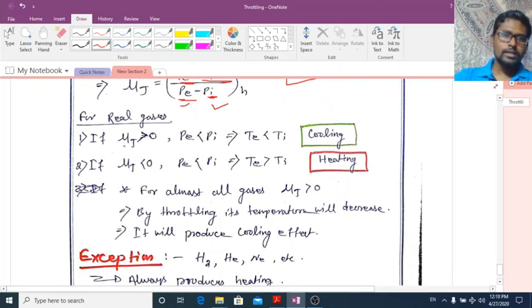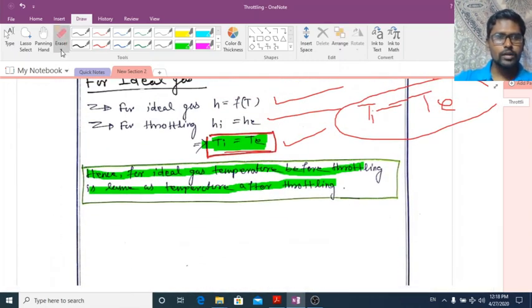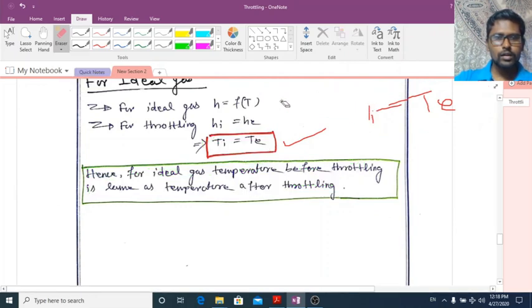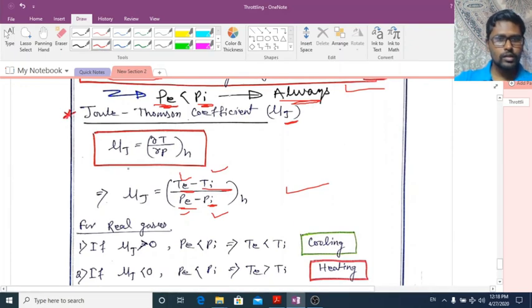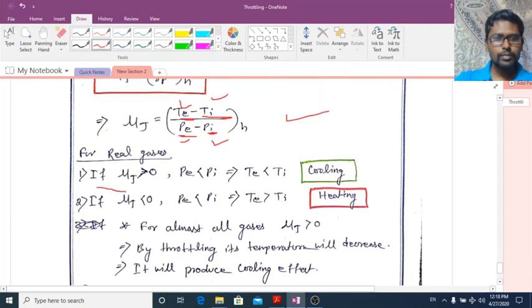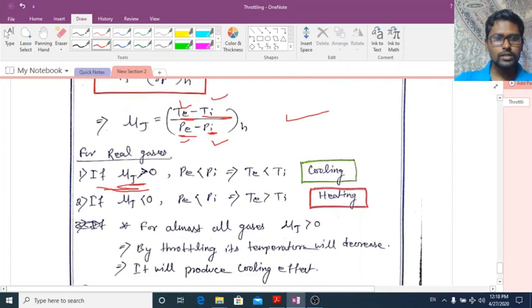What happens for real gases? We know that for an ideal gas, temperature remains constant. Temperature before throttling is equal to temperature after throttling. But what happens if you throttle a real gas? For a real gas, if this Joule-Thomson coefficient mu j is greater than 0, then what will happen? We know for all cases of throttling, pressure will decrease. Pe is less than Pi.